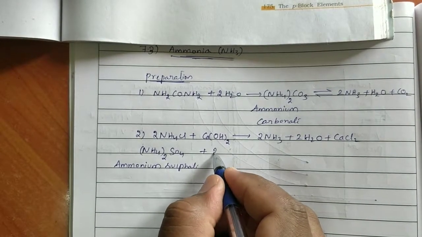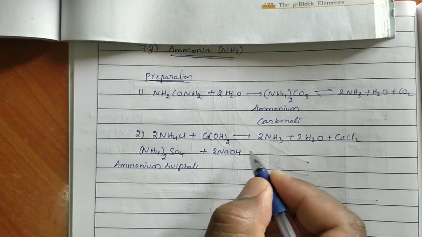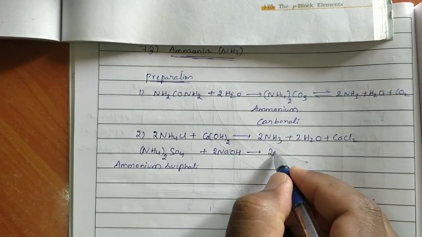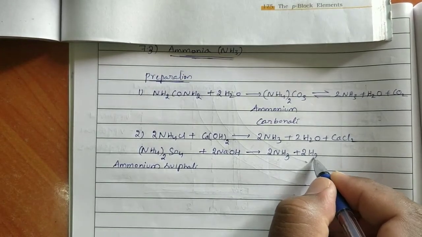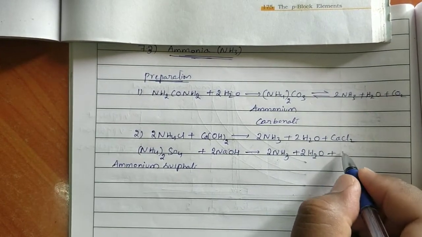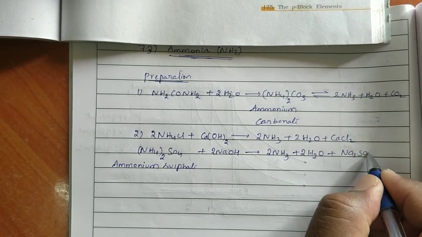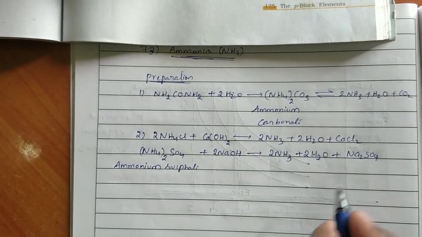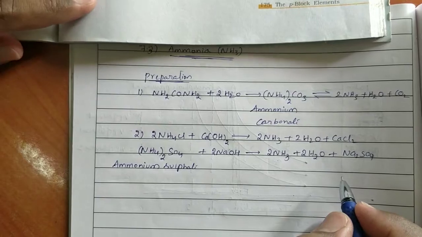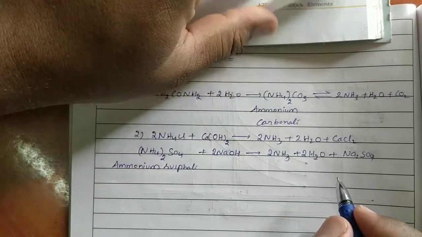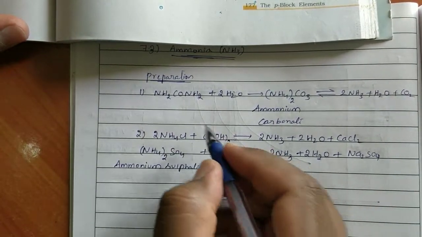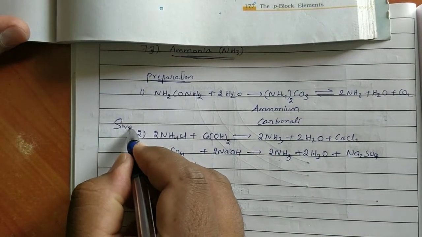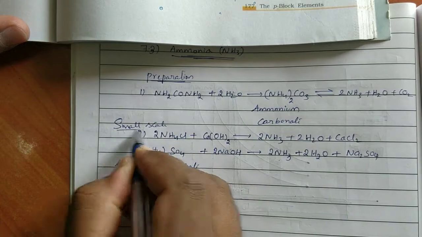Ammonium sulfate will undergo reaction with NaOH to form 2NH3 plus 2H2O plus Na2SO4, sodium sulfate. Is it okay? This second preparation is on a small scale.